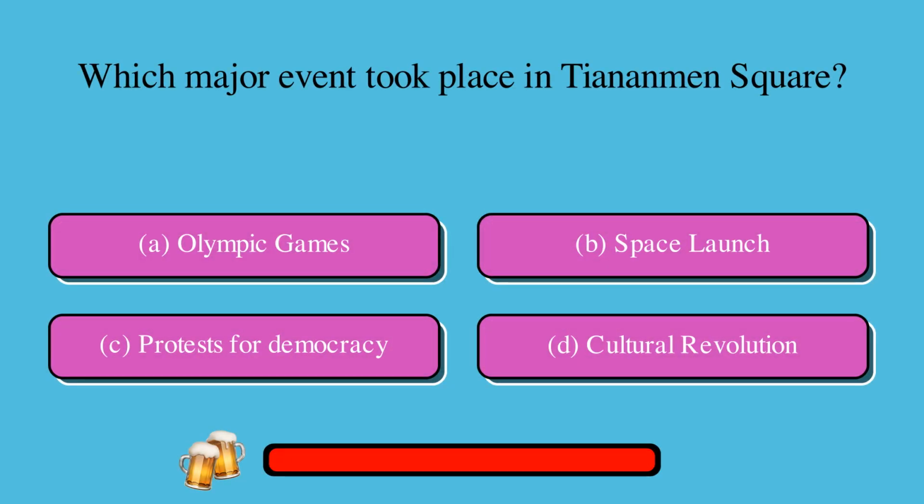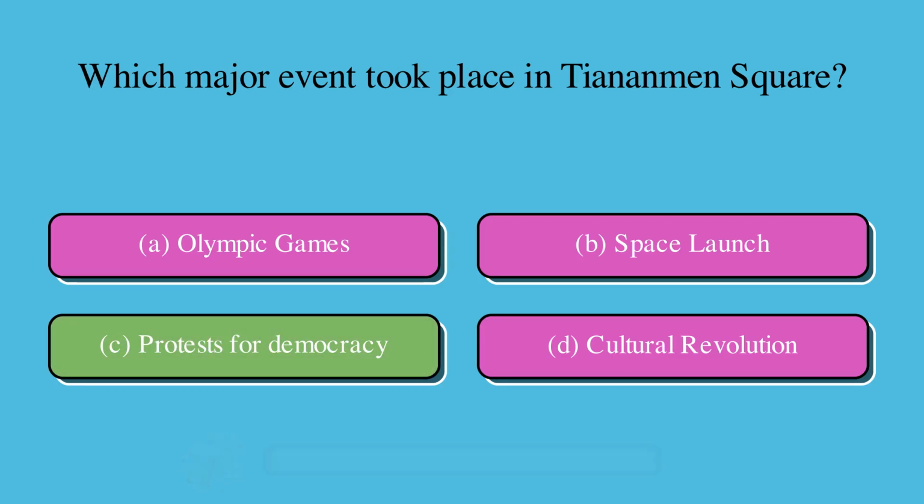Which major event took place in Tiananmen Square? A. Olympic Games, or B. Space launch, or C. Protests for democracy, or D. Cultural Revolution? The correct answer is C. Protests for democracy.